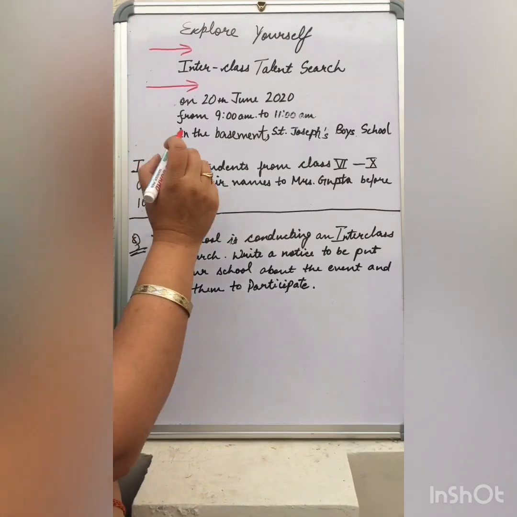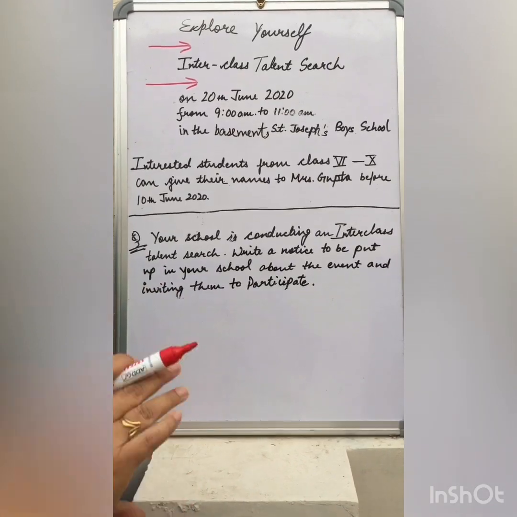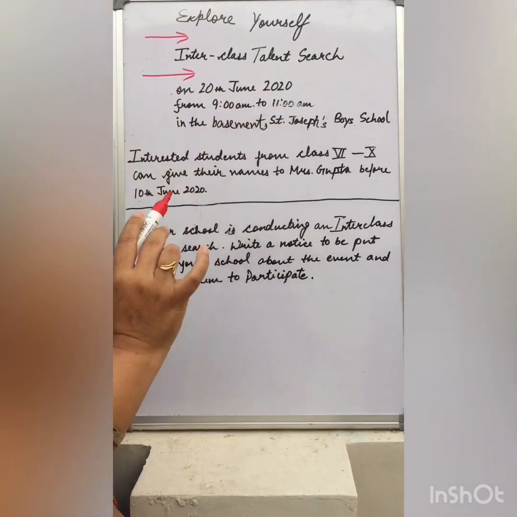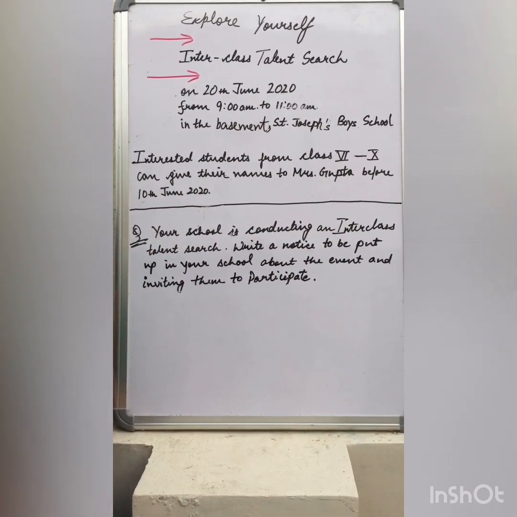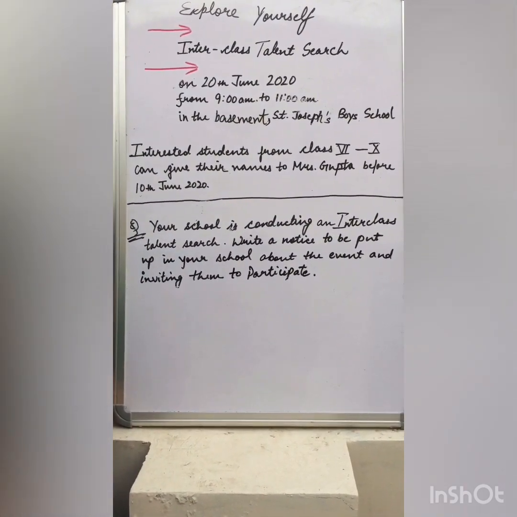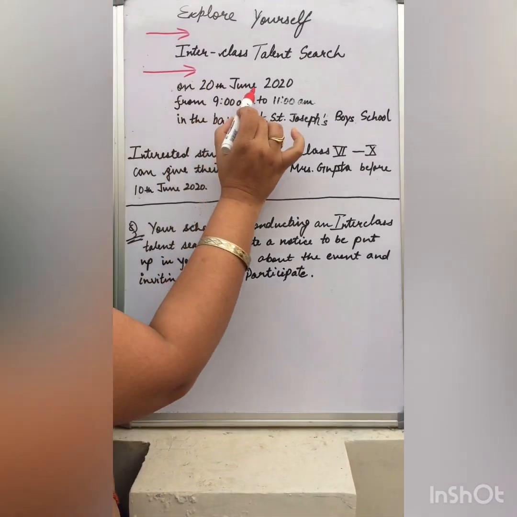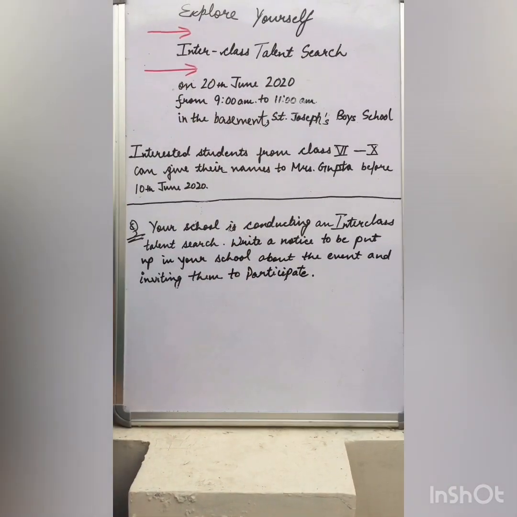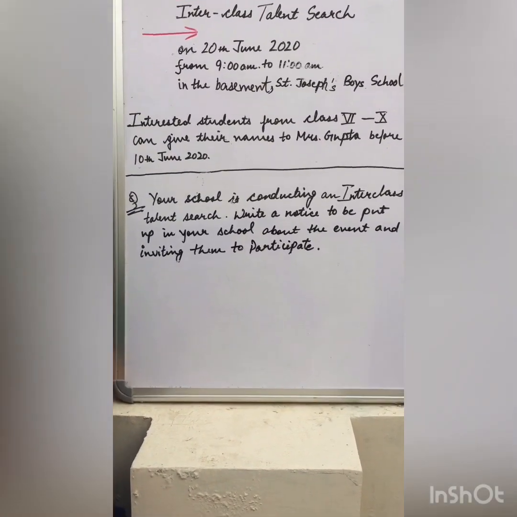Right? The third step, on 20th June. Now please keep in mind the date which you have to write at this point is the date of the activity, when that activity has to be carried on. You are not supposed to write today's date. Very important. Number 1.